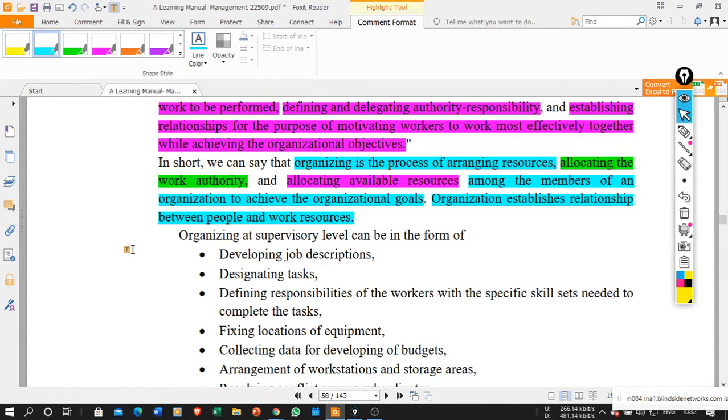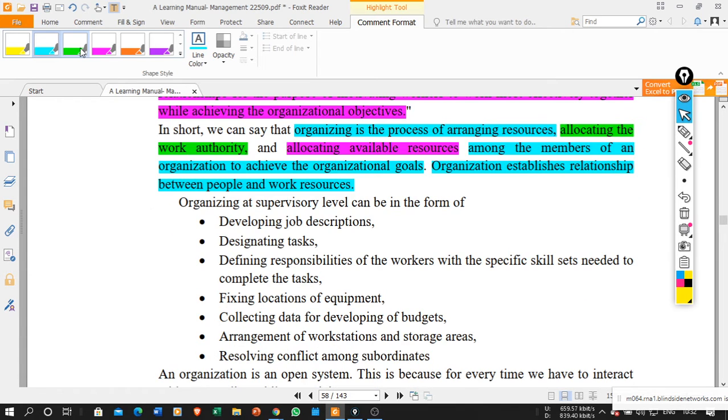So organizing at supervisory level can be in the form of the following. If a supervisor has to organize the resources, what is the role of the supervisor? How will the supervisor organize this? The first thing that the supervisor is supposed to do is develop the job description.